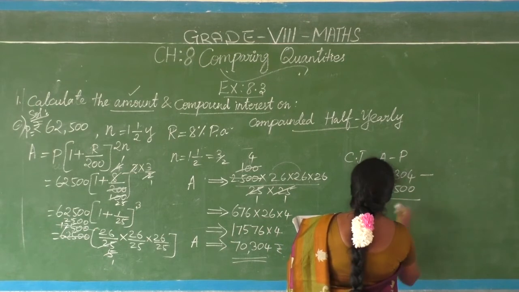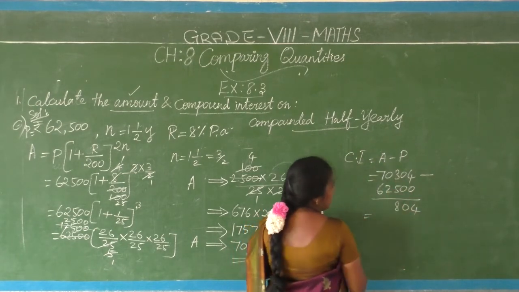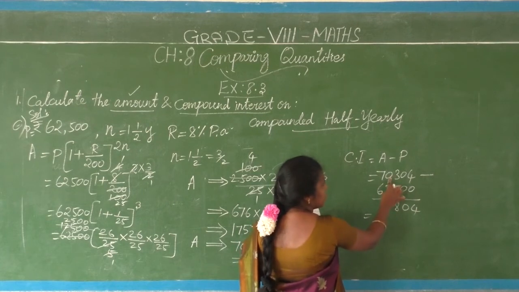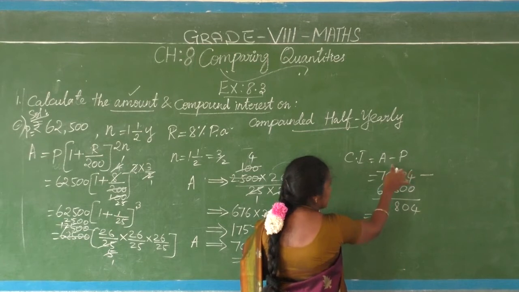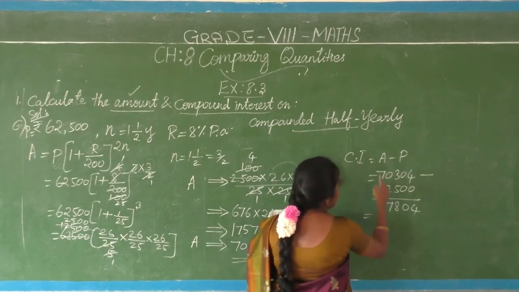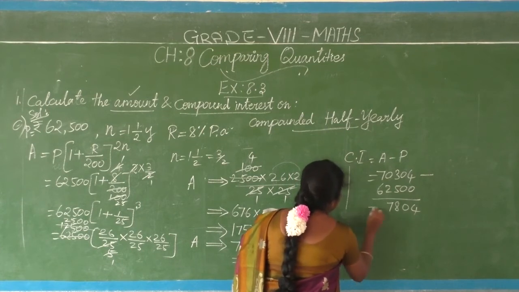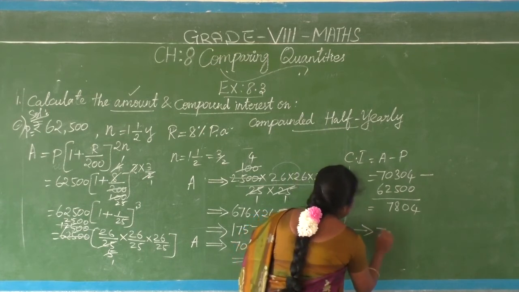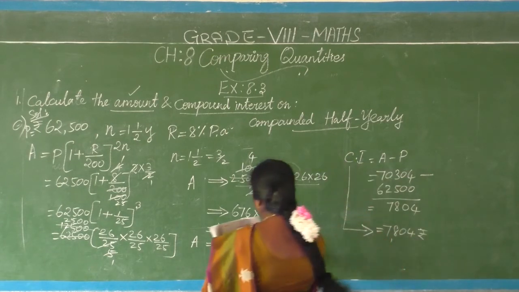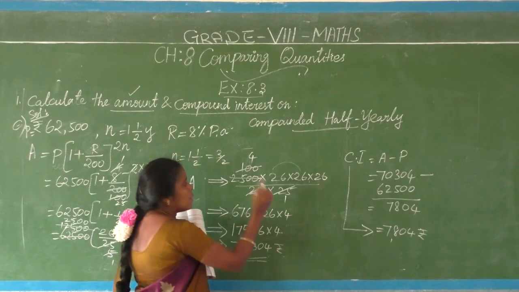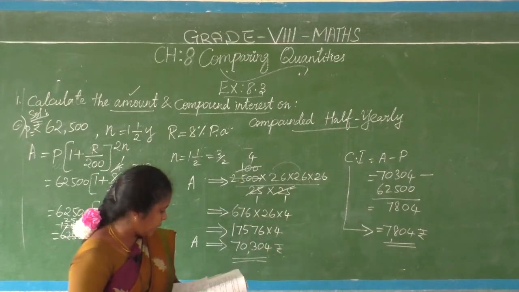62,500. If you subtract 4, 0, 13 minus 5, 8. Here already 0. If you borrow here 10, from 10 only you gave here 1. So remainder 9. 9 minus 2, 7. 6 minus 6, 0. So compound interest is 7,804 rupees. Amount is 70,304. Compound interest is 7,804. Okay.